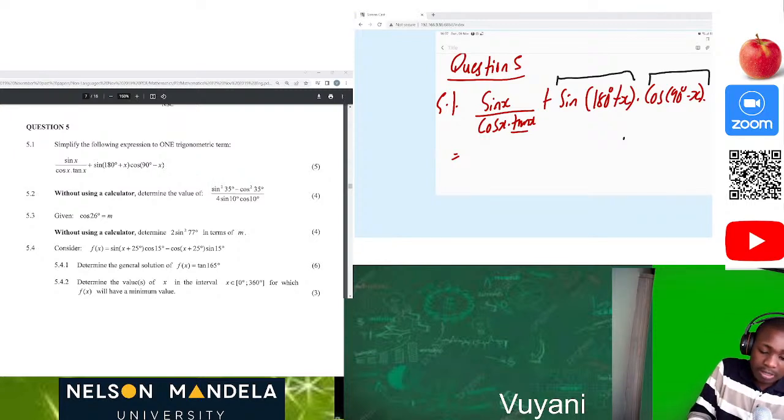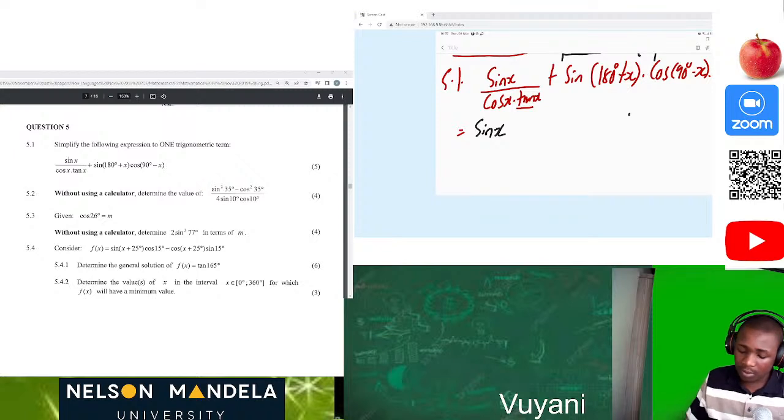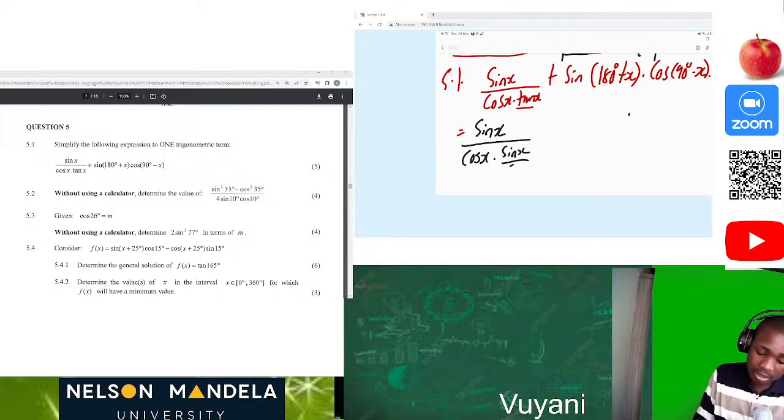Great, let's go. Sine of x divided by cos of x times tan of x. So we can change this alone. Let's just do that now so that we can save our life. So sine x over cos x times sine of x over cos x.